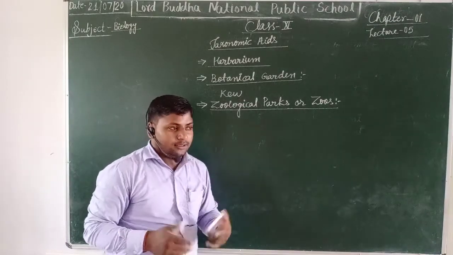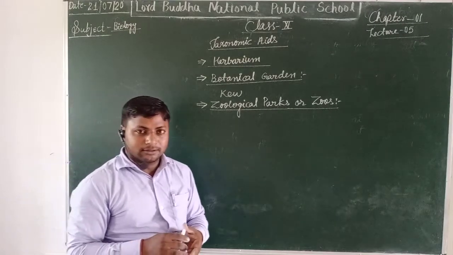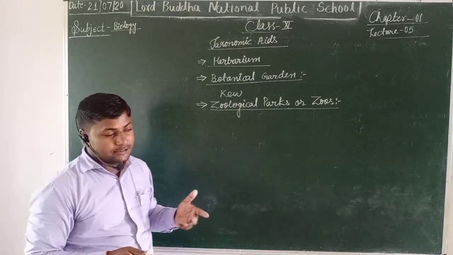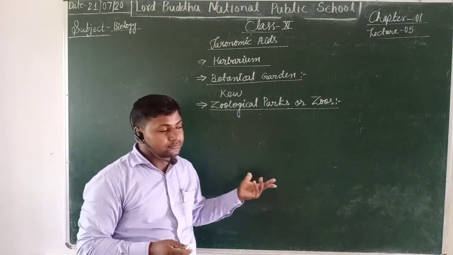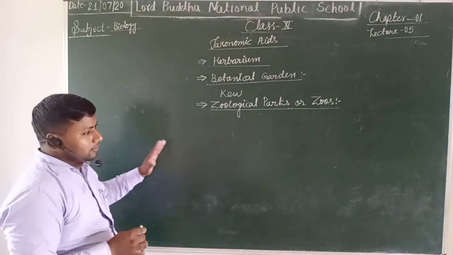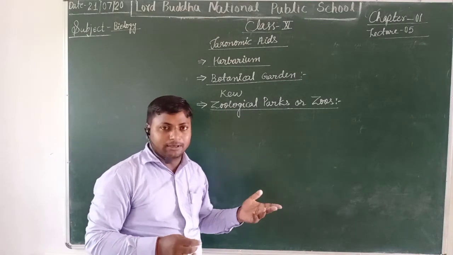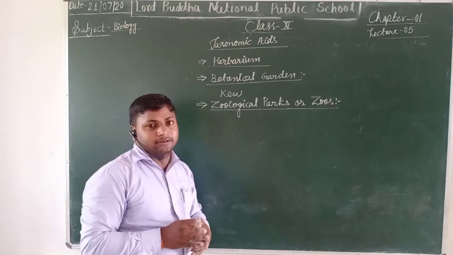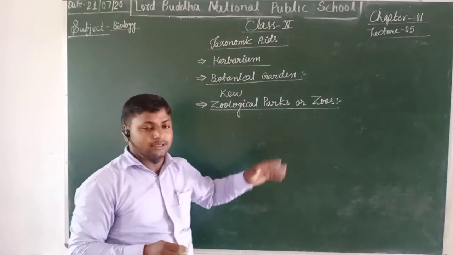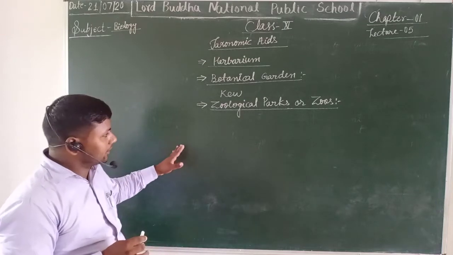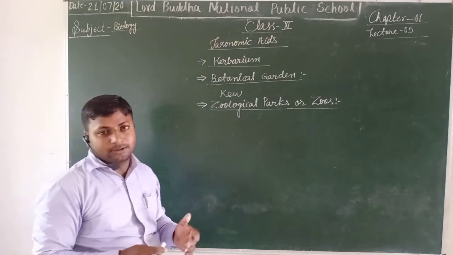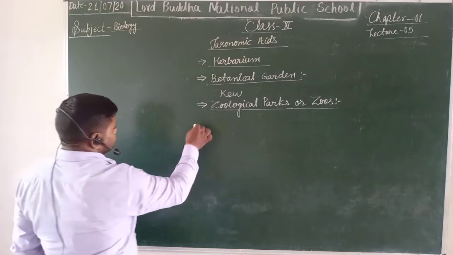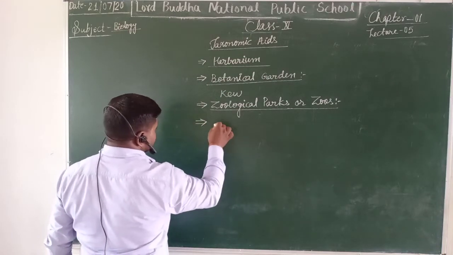Now, another park is the national zoological park, which is established in the capital city of our India, Delhi. There are many more bioreserves, like Corbett National Park and Kaziranga National Park. About 250 to 300 such zoological parks are established in India, and about thousands of zoological parks are found worldwide.